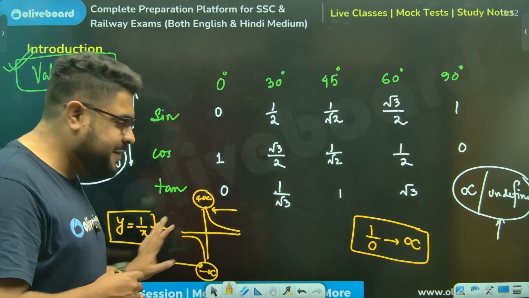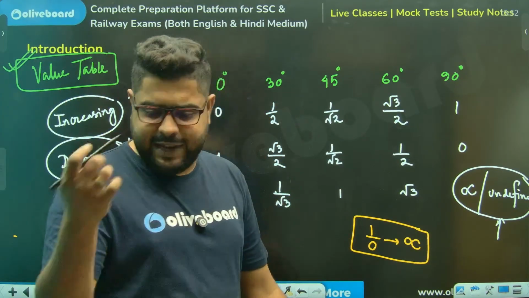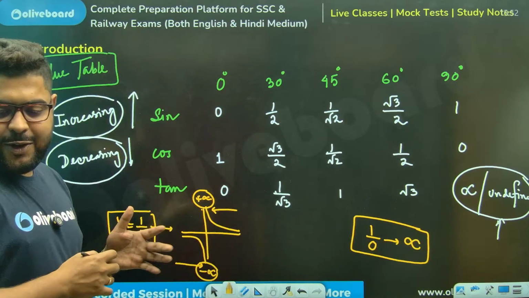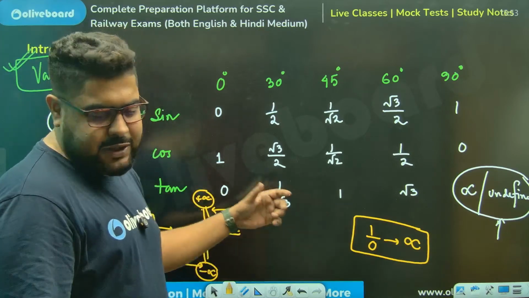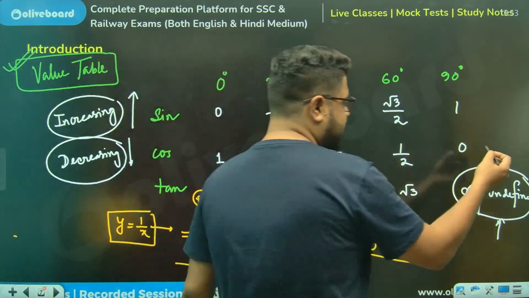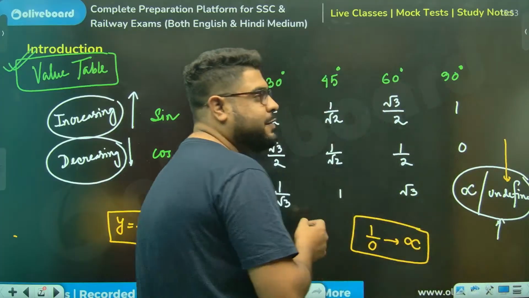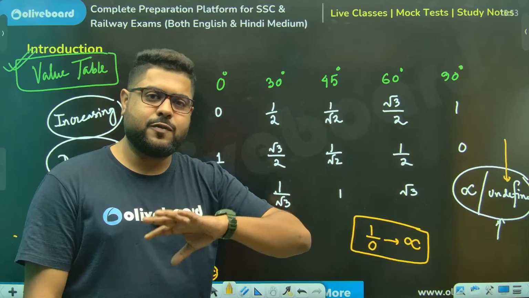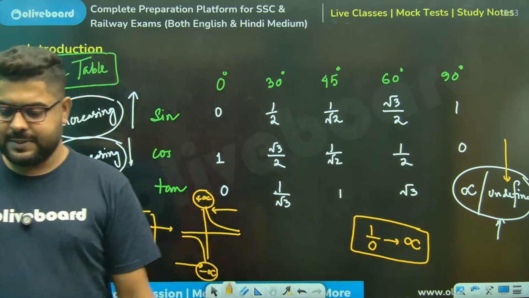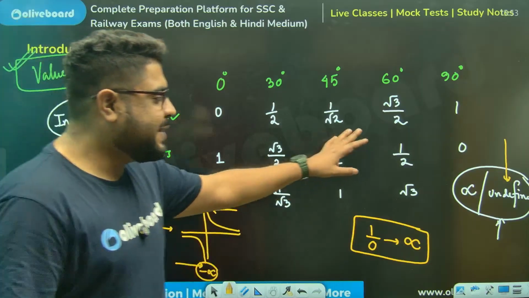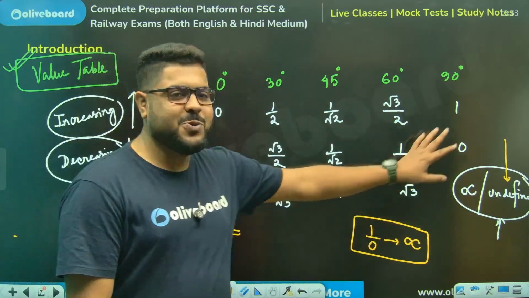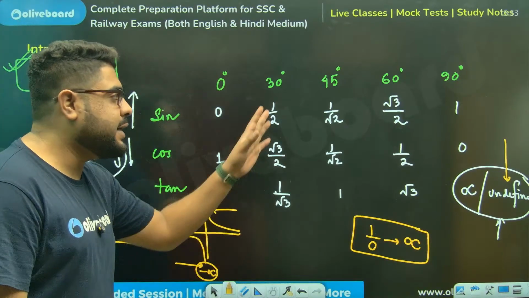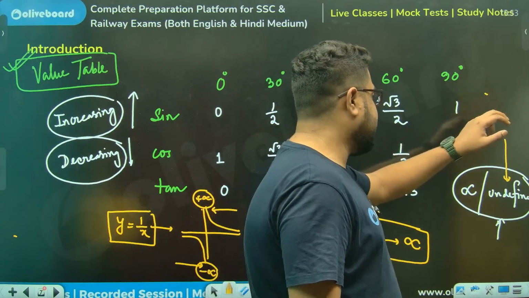Again, it's very, very complex mathematics. You don't need to get into this. But if anyone here is a little crazy like me, I'm very much interested in these things. If anybody wants to know, this is the reason why some mathematicians like to call it undefined. But mostly the mathematicians of the older beliefs still take it as infinite. SSC or railways will never go into that debate. Never. Just for your understanding, if you are interested in learning, that's the thing.